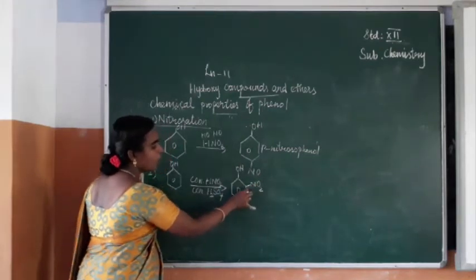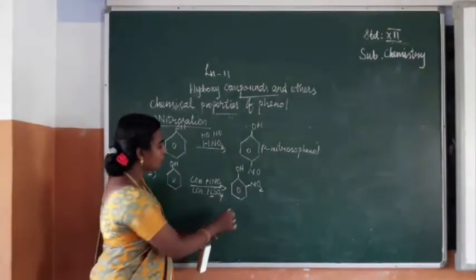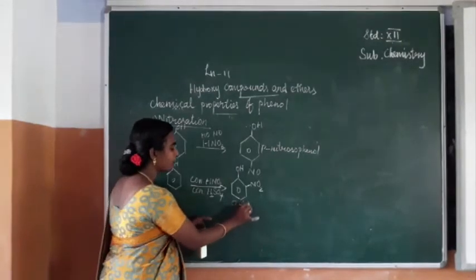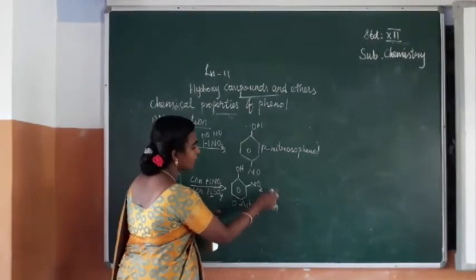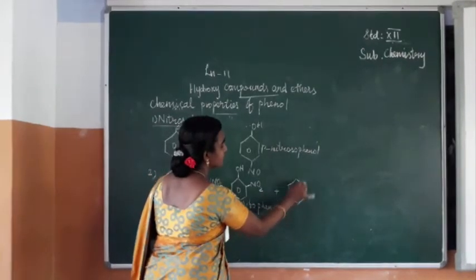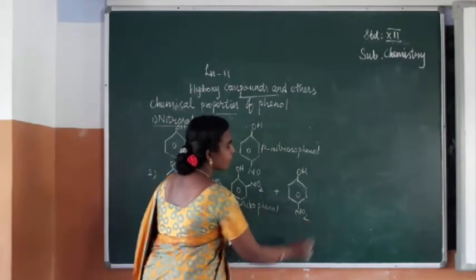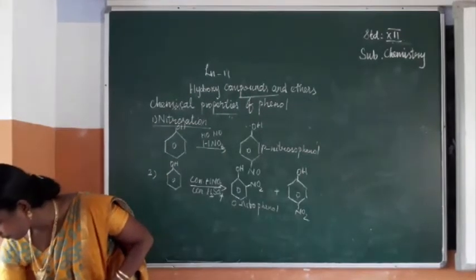NO2 in the ortho position, the name of this compound is orthonitrophenol. Next, if it is substituted in the para position, we are getting para-nitrophenol, with OH and NO2 in the para position.